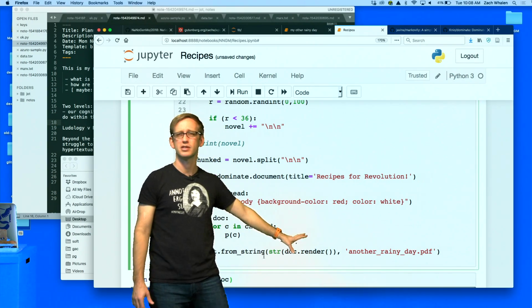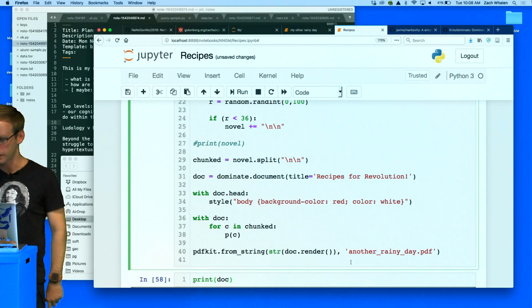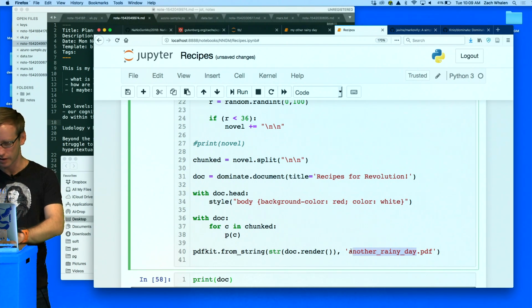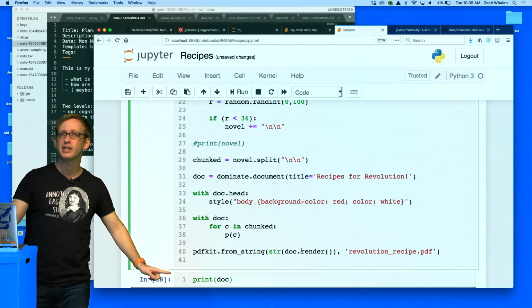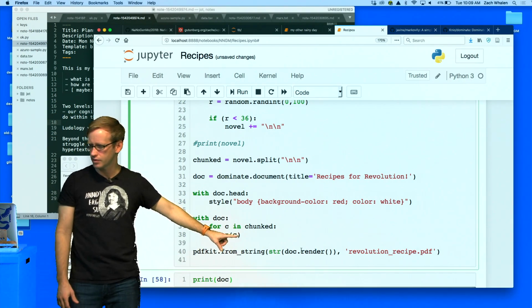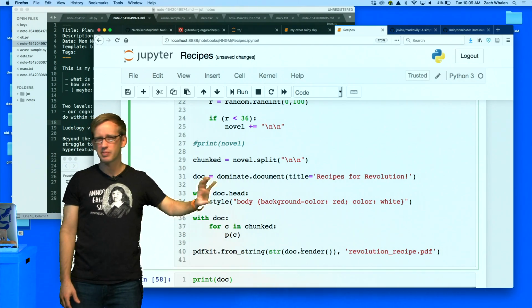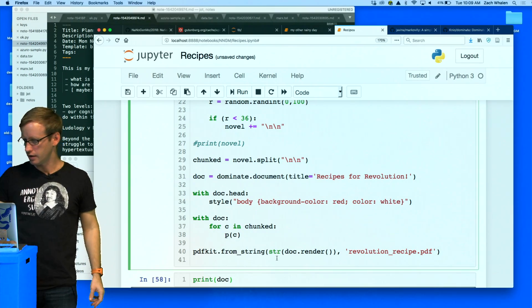The other example I was using is my rainy day example I did a while ago. I called it another rainy day.pdf. It doesn't matter what you call it. I'll just call it revolution recipe.pdf. I think that's fine. The only thing you may notice is different is that instead of passing doc, I'm actually using the doc render function, which I think probably passes that into a string more cleanly. I don't know. It worked, so I'll go with it. Let's see what happens.